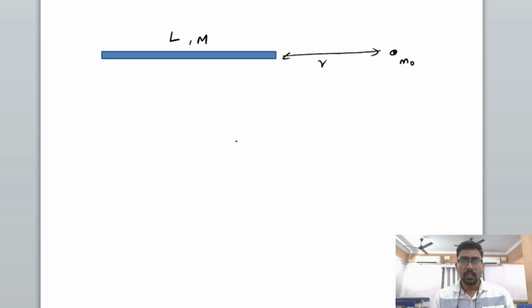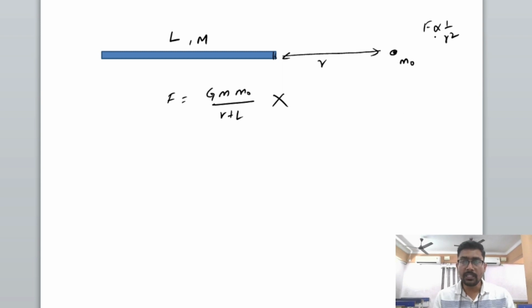Now, if I observe here, with this test mass, what is the gravitational force experienced by the rod? If I write like this, F is equal to G into m0 by r plus L, then this will become a completely wrong statement, because the gravitational force experienced by this part will be definitely different from the gravitational force experienced by the end, because gravitational force is inversely proportional to r square.